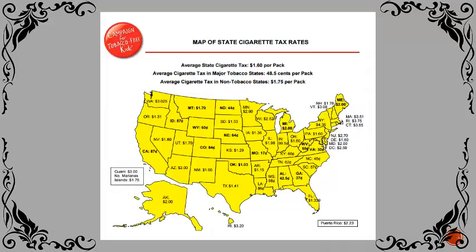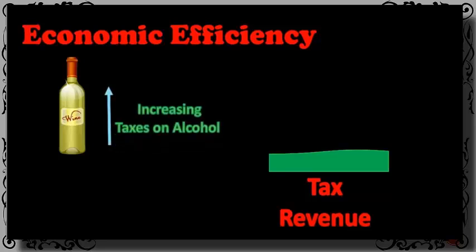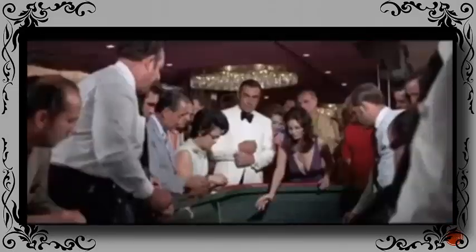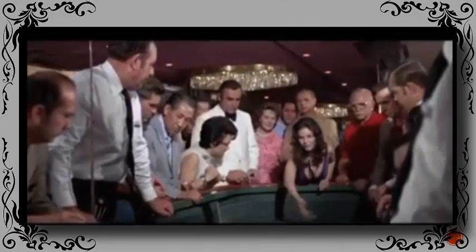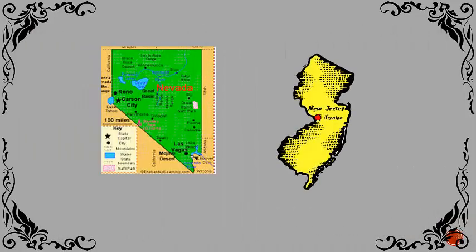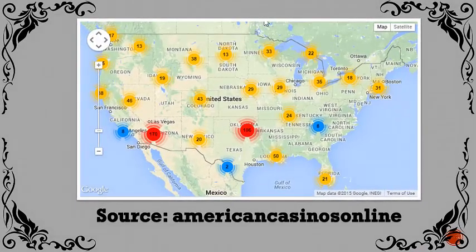But as illustrated in my video on tax basics, increasing the taxes on these services has only a minimal effect on revenue. Casinos and gambling can represent another way to make revenue. A long time ago, casinos only existed in 2 states, Nevada and New Jersey. By 2011, the number of states operating casinos had expanded significantly.